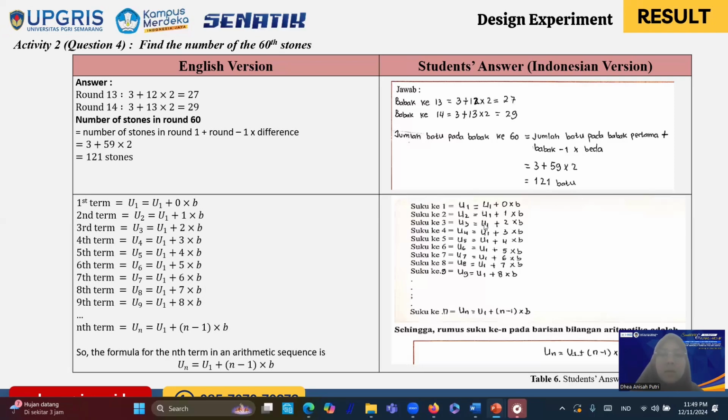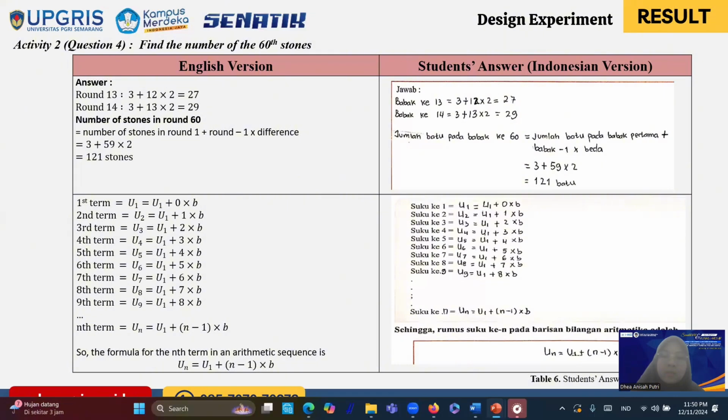Now, from here they can generalize the formula into the first term U1 equals U1 plus 0 times B, the second term U2 equals U1 plus 1 times B, and so on until the nth term. So when asked for the formula of the nth term of an arithmetic sequence, they can answer Un equals U1 plus n minus 1 times B. So with this one, we can see here that students understand the concept of the nth-term formula